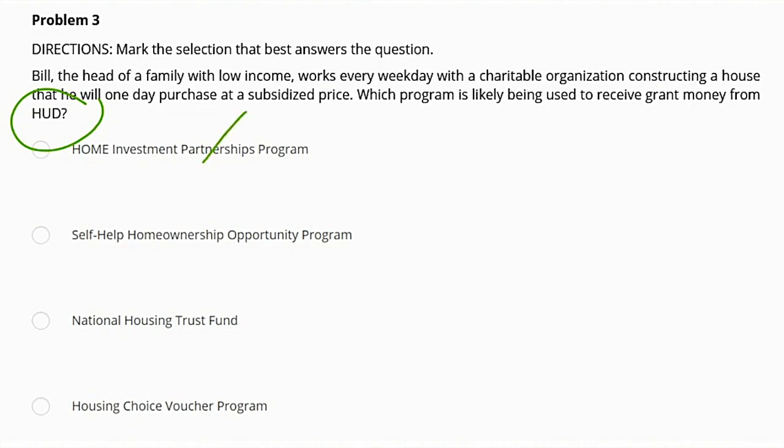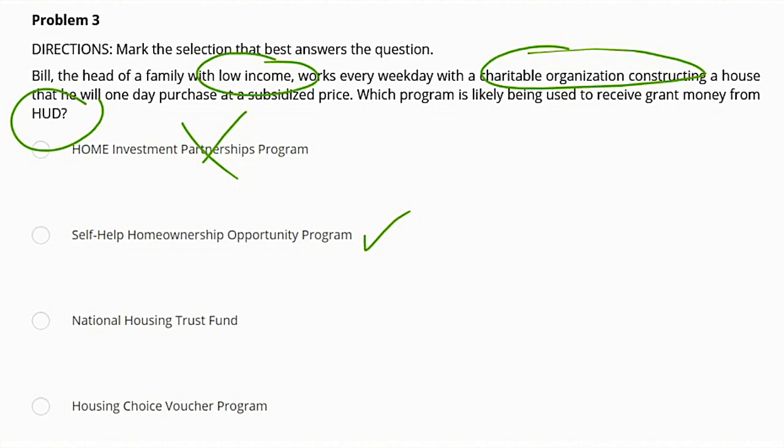So this answer choice would not be correct. Now we have Self-Help Home Ownership Opportunity Program. This program provides grants to nonprofit organizations that help low-income families build their homes through sweat equity and volunteer labor. This is a low-income family, and they use a charitable organization for constructing. So this answer choice could possibly be an answer.